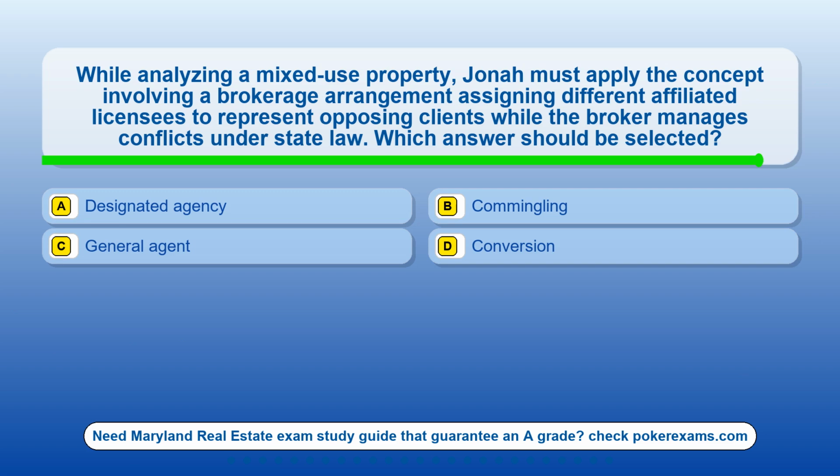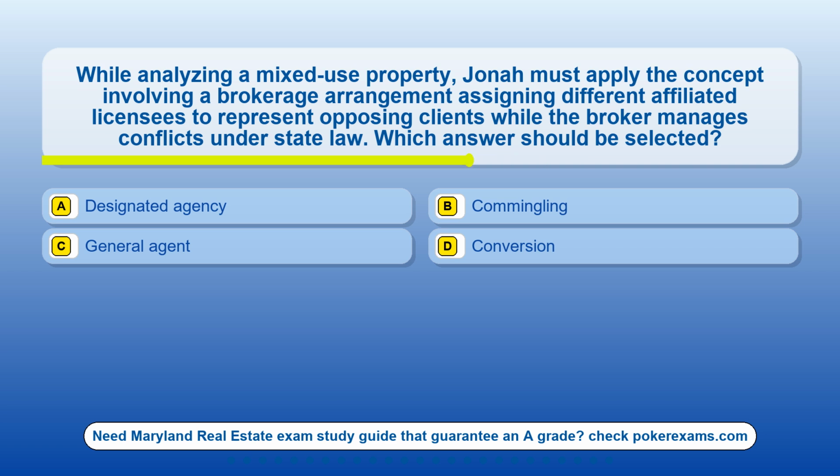Question 11. While analyzing a mixed-use property, Jonah must apply the concept involving a brokerage arrangement assigning different affiliated licensees to represent opposing clients while the broker manages conflicts under state law. Which answer should be selected? Option A. Designated agency. Option B. Commingling. Option C. General agent. Option D. Conversion.